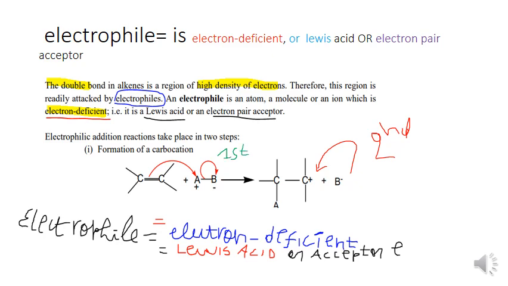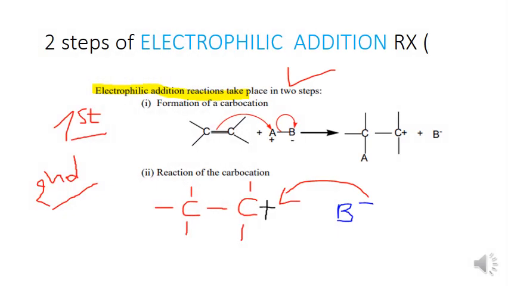Let us continue. The two steps of electrophilic addition: the first, I think that I have explained, is the formation of the carbocation. The second one is the reaction of the carbocation. The result is this one.